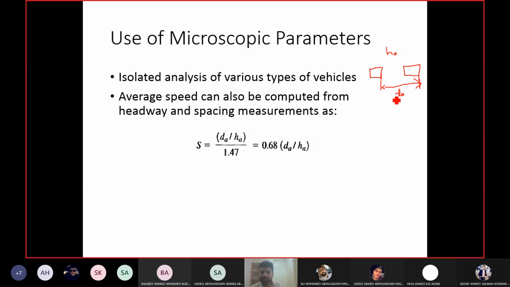Okay, so you have the time and you have the distance, and both are related to the same segment of the road. So you do d upon HA, you will get the speed. This will give the speed in miles per hour, and if you want the speed in kilometers per hour, then you use this. Just note that for the second equation, d will be in meters, and obviously h will remain in seconds.